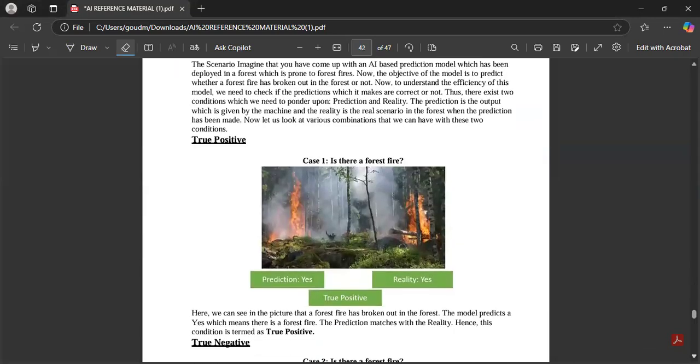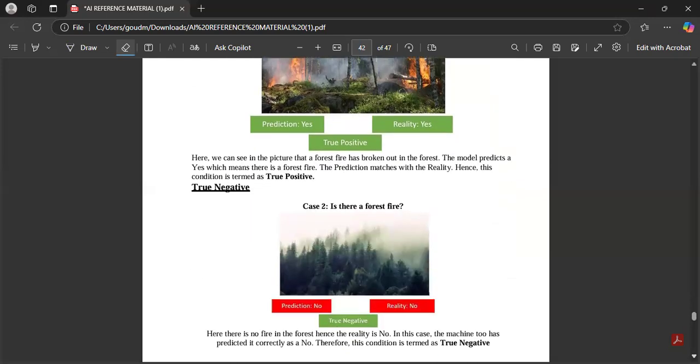Here we have a scenario. We are asking the machine to predict whether there is a forest fire or not. Whenever there is a forest fire, an alert should go to the nearest fire station or police station. Now we are testing whether the model is working properly or not. In reality, there is a forest fire. The machine also predicted that there is, and reality matches. That case we call a true positive.